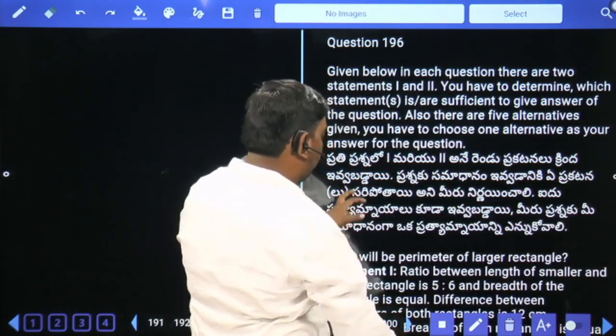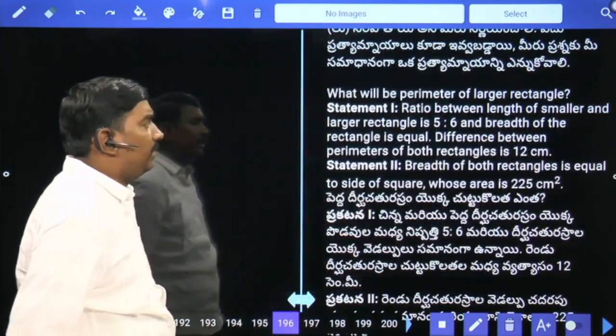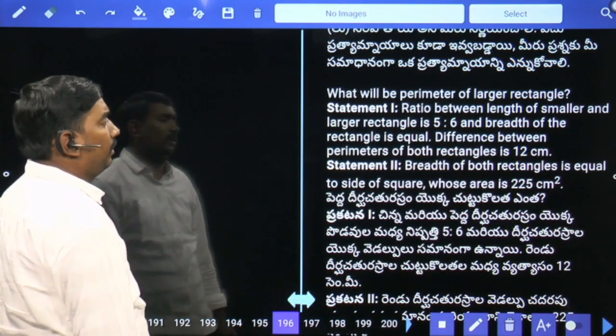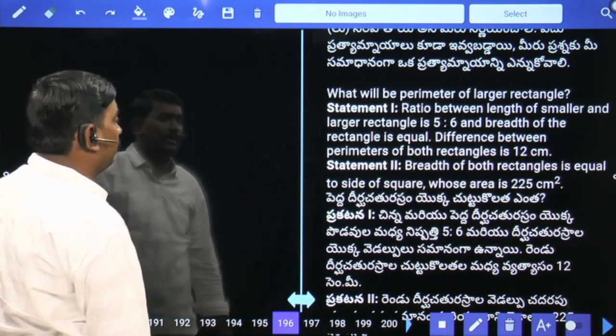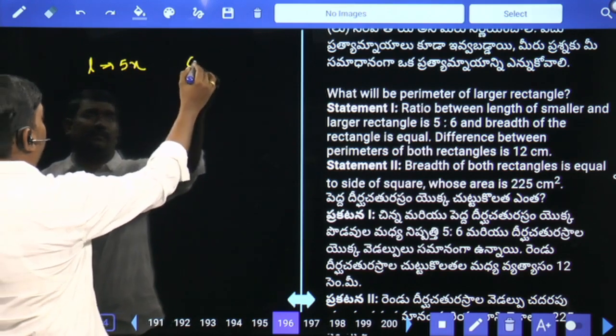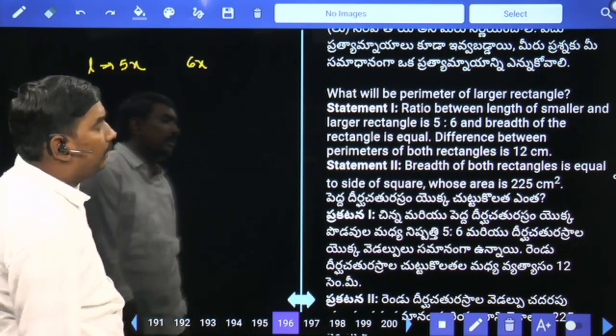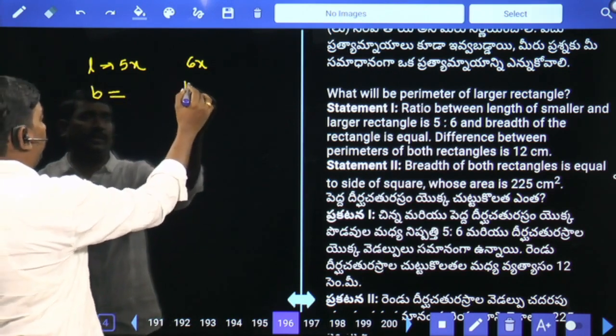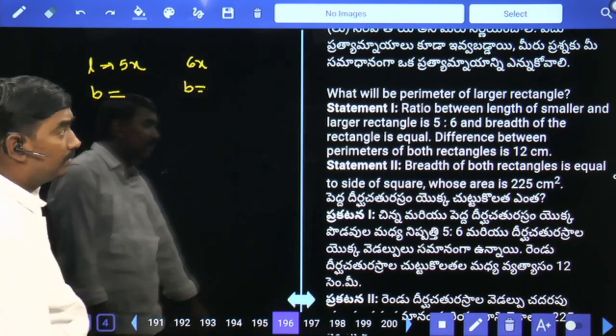Data sufficiency. What will be the perimeter of the larger rectangle? The ratio of the length of the smaller rectangle and the larger rectangle is 5 is to 6. Length 5x, 6x. The breadth of the rectangles is equal for both cases. Breadth is equal, but how much it is we don't know.